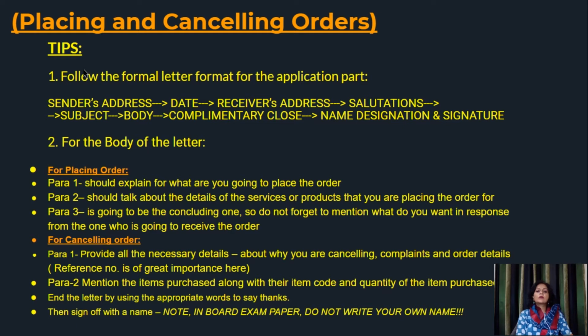Paragraph 2 should talk about the details of the services or products that you are placing the order for. And paragraph 3 is going to be the concluding one. So do not forget to mention what you want in response from the one who is going to receive the order. Basically, how you want it delivered, or some terms and conditions if you want to put in, that if the product is not received in a suitable condition, it will be returned. Whatever terms and conditions, we will just look at that in the examples.